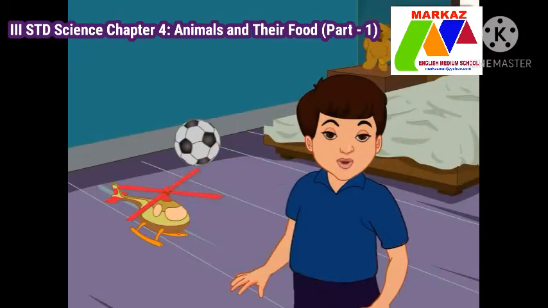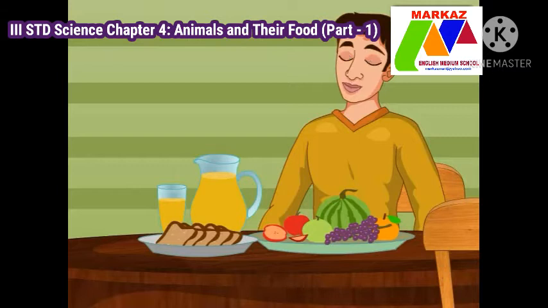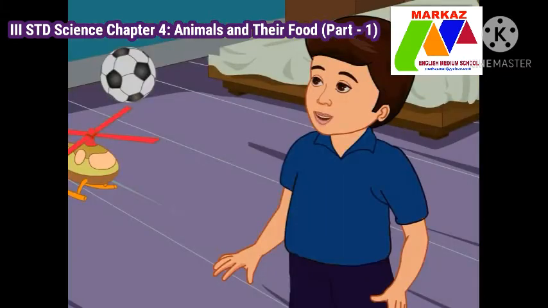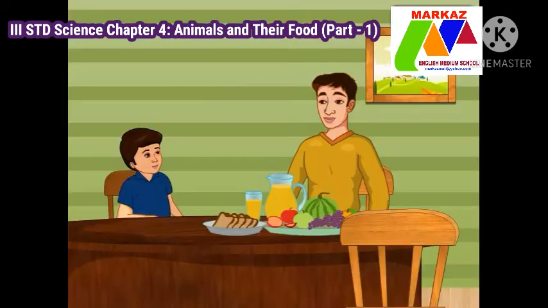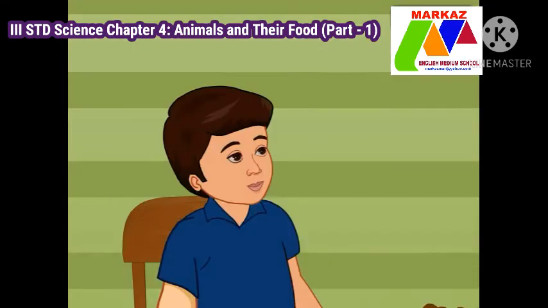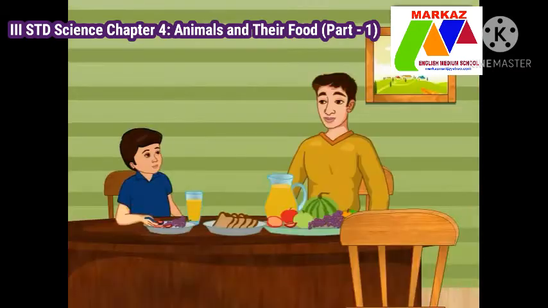Hi friends, I'm Rohan. Today I will be visiting a zoo with my father. Come here, Rohan. Let's have breakfast. Then we will go to zoo. Coming, Dad. Okay, Rohan. What would you like to eat in breakfast? Dad, I will have a glass of fruit juice, vegetables and fruits. Rohan, you are eating plant products. Yes, Dad.